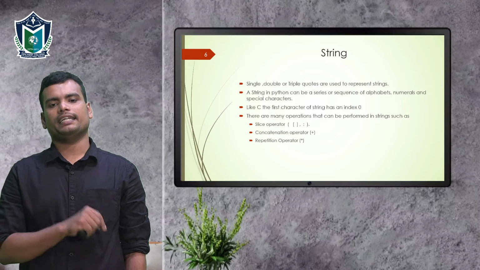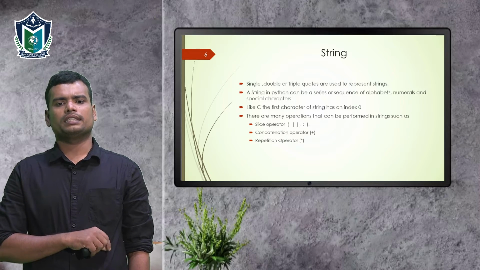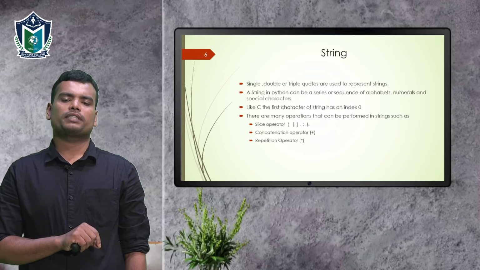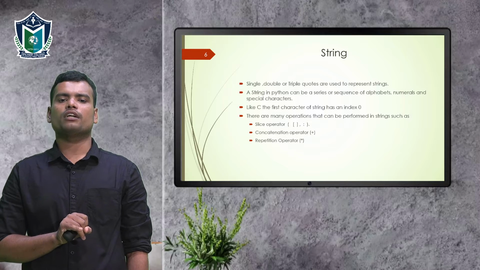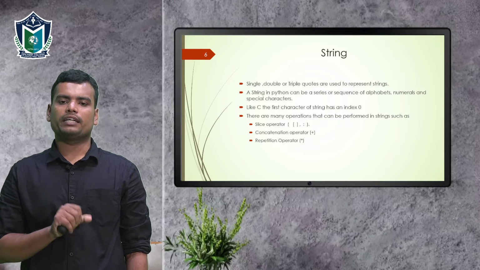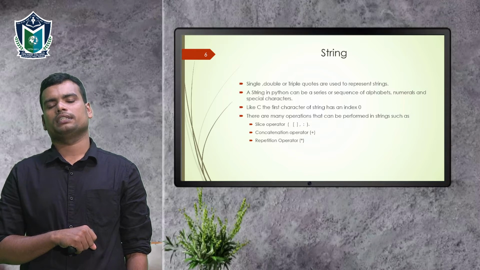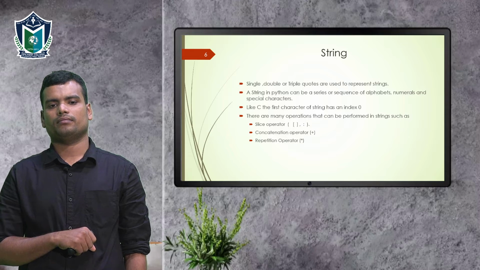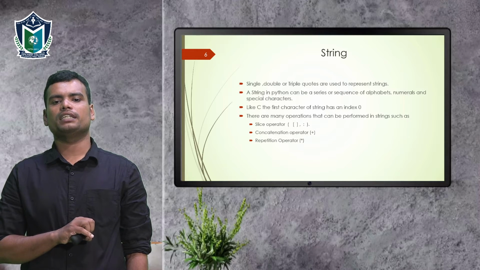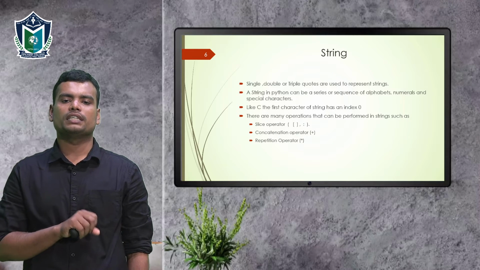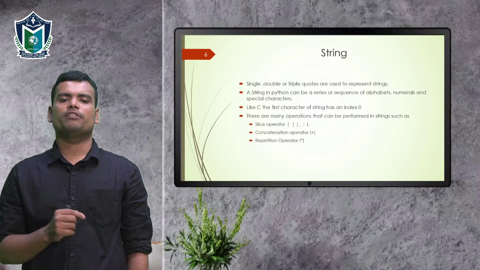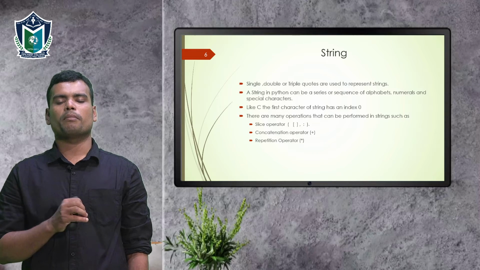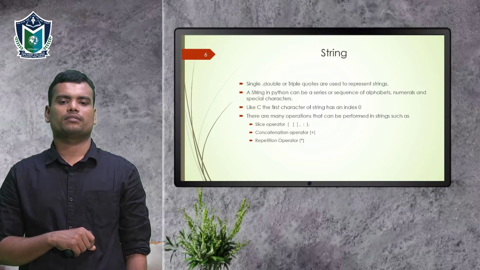Now the string data type. The string data type is mainly used to represent strings. We can use single quotes, double quotes and triple quotes for these strings. The main difference is that single quotes and double quotes are used for single line strings, but triple quotes can be used for multiple line strings.